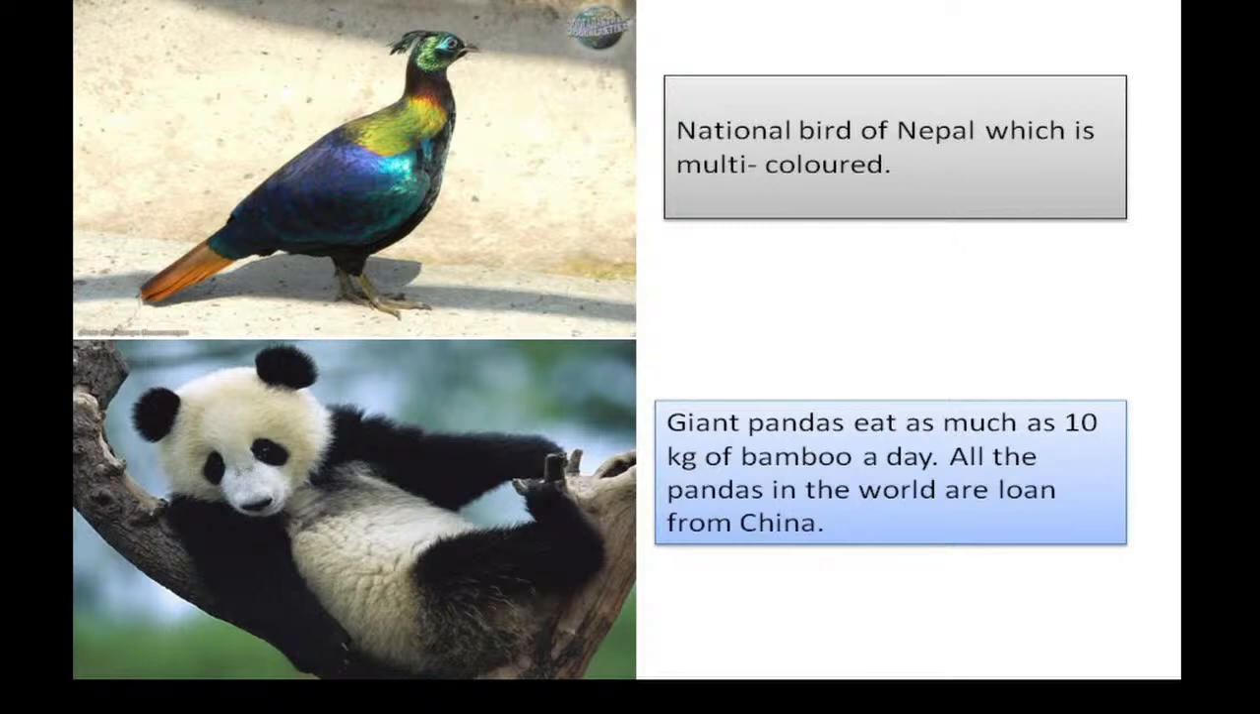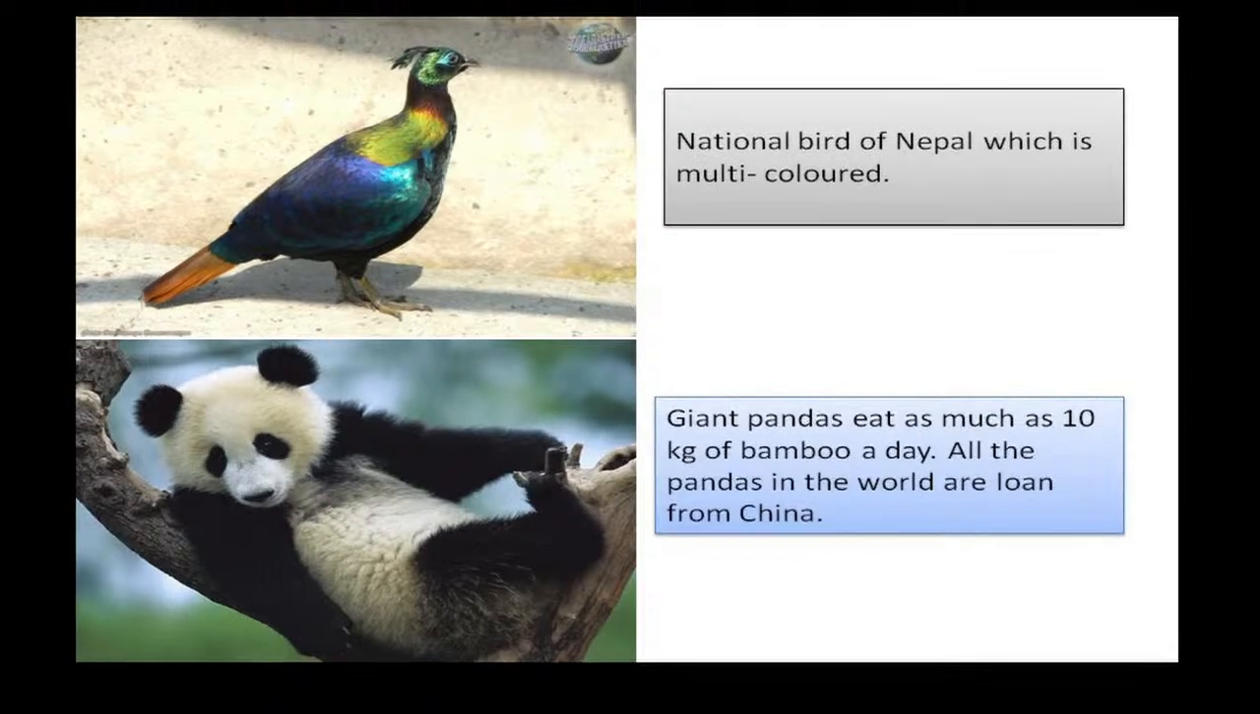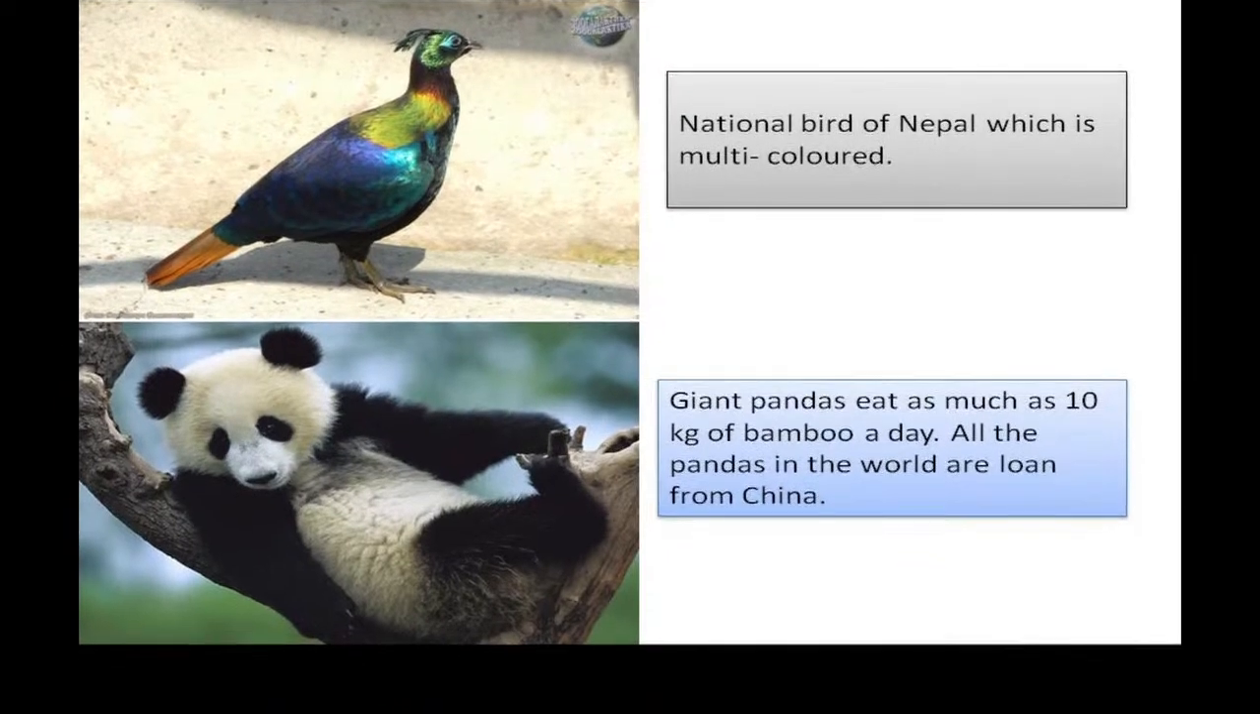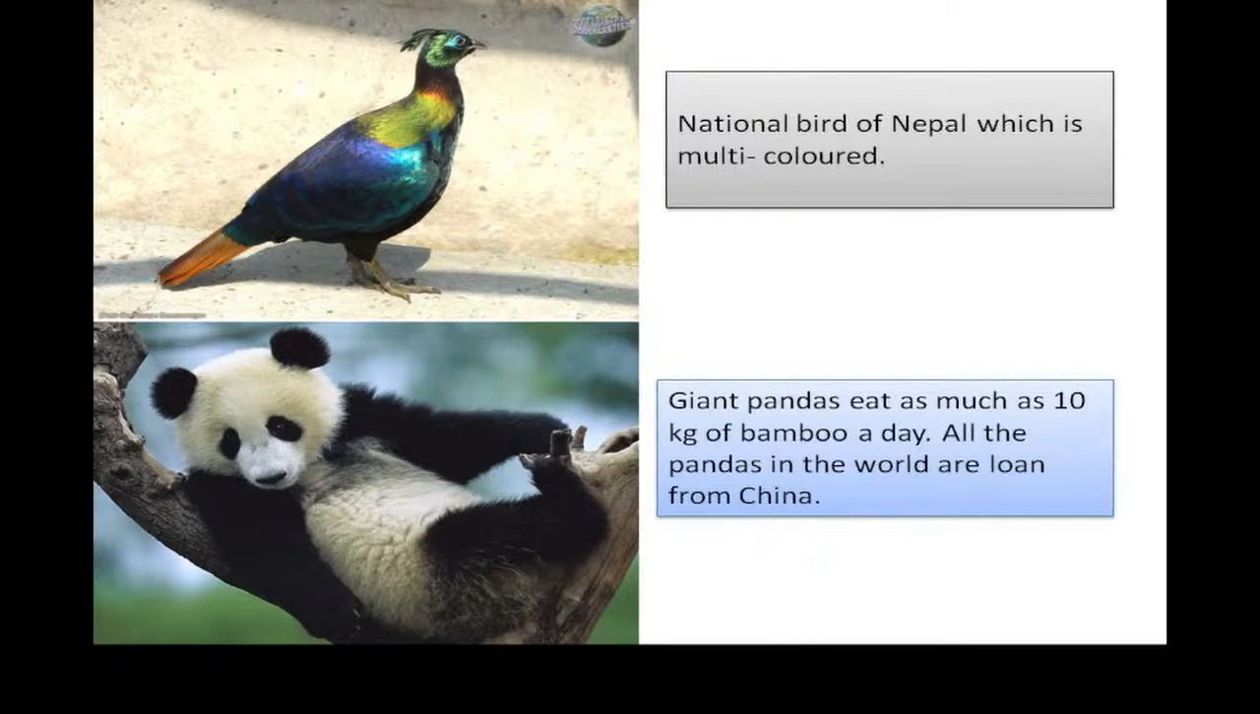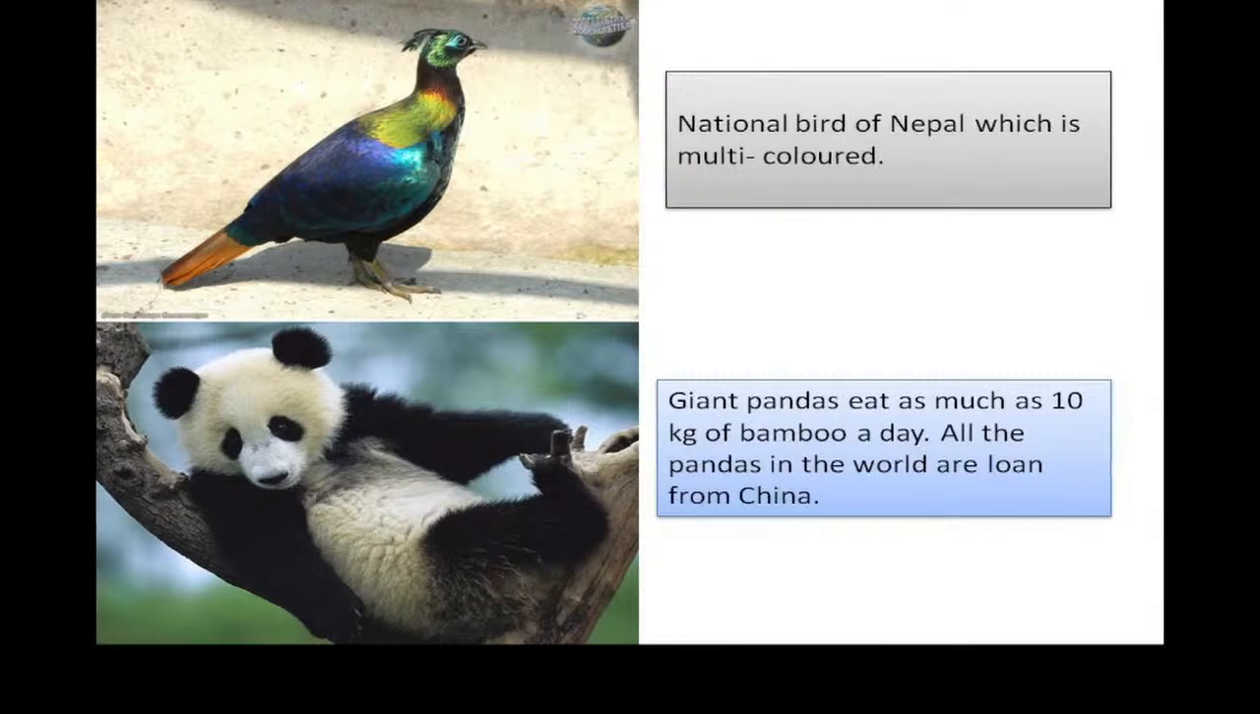Now see, can you identify this first picture? So beautiful bird, isn't it? Can you see different colors over there? Blue, navy blue, green, yellow, red, black. Isn't it? So many colors, a colorful bird. Do you know the name of this bird?